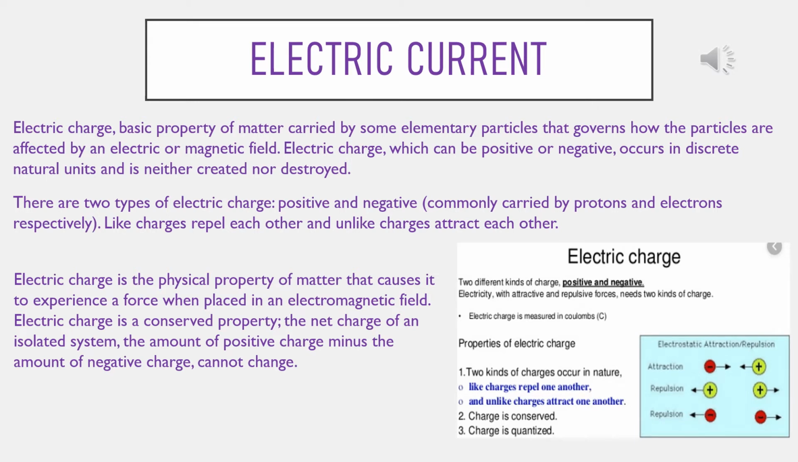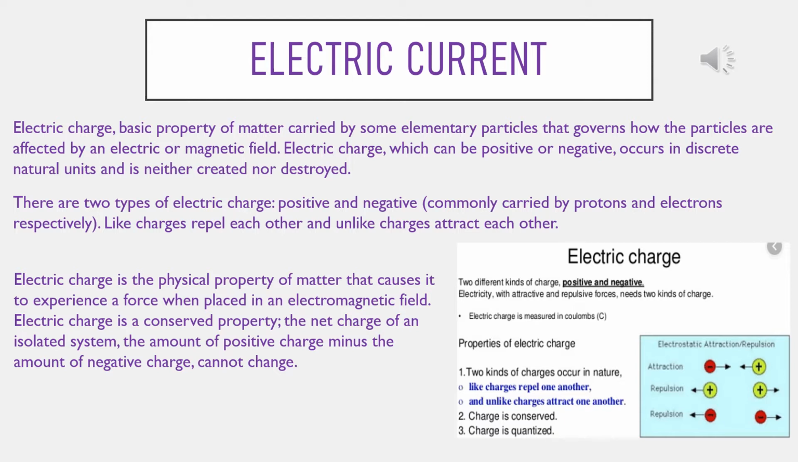Now first I am starting with electric charge. Electric charge is the basic property of matter carried by some elementary particles that governs how the particles are affected by an electric or magnetic field. Electric charge, which can be positive or negative, occurs in discrete natural units and is neither created nor destroyed. There are two types of electric charge, positive and negative, commonly carried by protons and electrons respectively. Like charges repel each other and unlike charges attract each other.